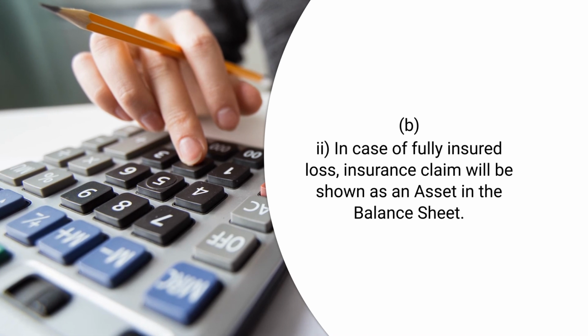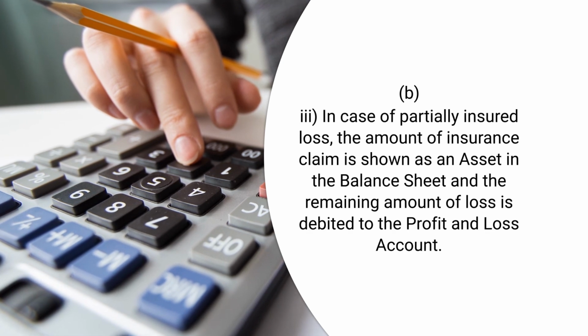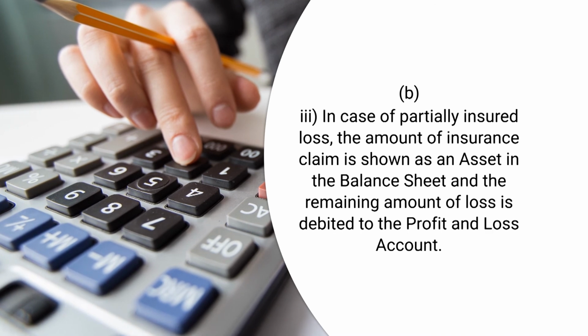In case of fully insured loss, insurance claim will be shown in the asset side of the balance sheet as a debtor. And third, in case of partially insured loss, the amount of insurance claim is shown in the asset side, and the amount which was not insured will be charged from the debit side of profit and loss account.